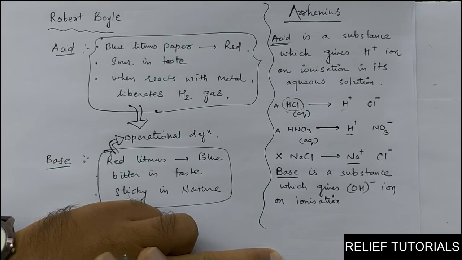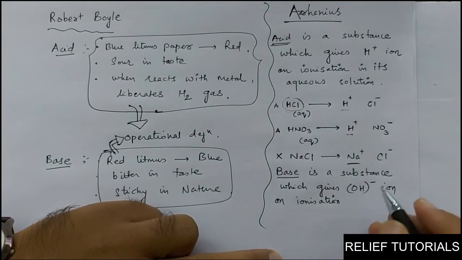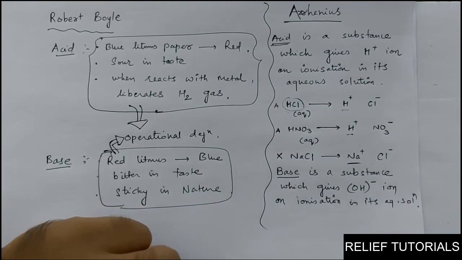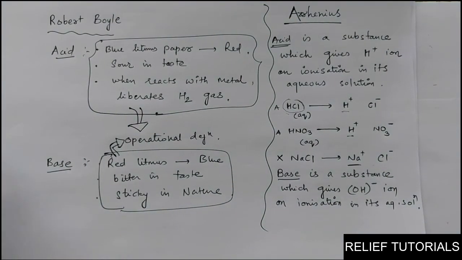Base is a substance which gives OH- ion on ionization in its aqueous solution. Similar definition, but the ions are different.